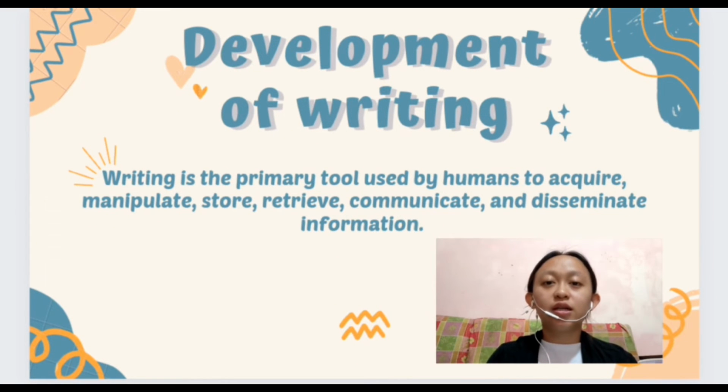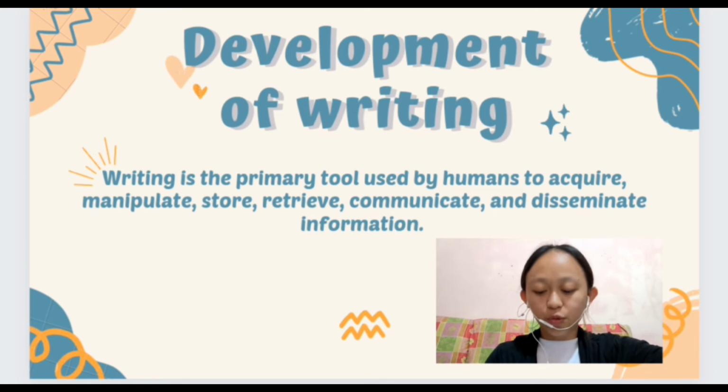Hello, my name is Valinda, and I will be presenting my part, which is the development of writing. Writing originated from Mesopotamia. There are many kinds of writing that emerged until the alphabets and words that we use now in different languages, as well as many additional languages that evolve over time.